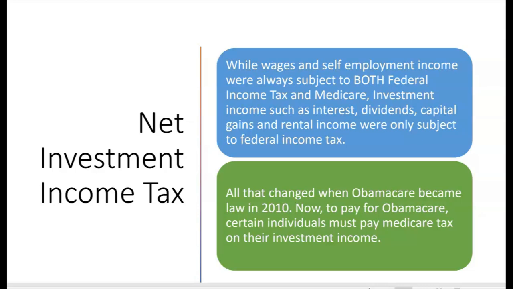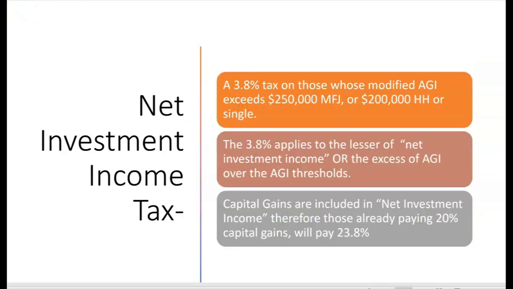But all that changed when Obamacare became law in 2010. Now, to pay for Obamacare, certain individuals must pay Medicare tax on their investment income. And you can probably guess who those individuals are. A 3.8% tax on those whose modified AGI exceeds $250,000 married filing jointly or $200,000 head of household or single.